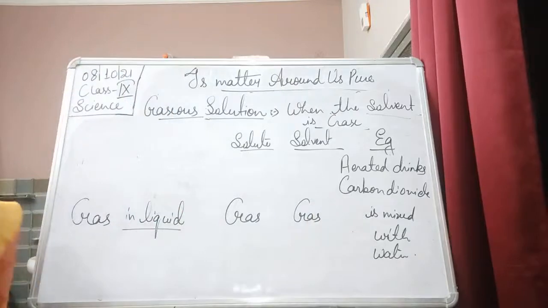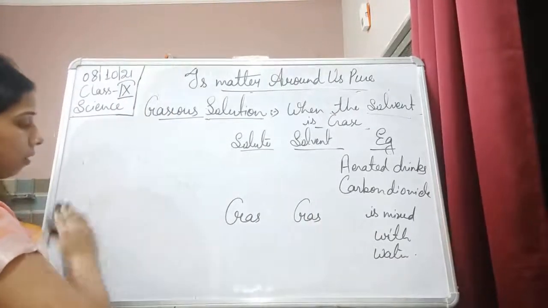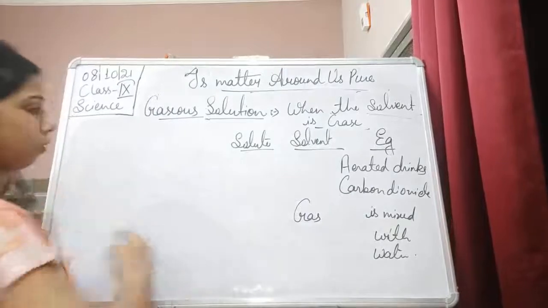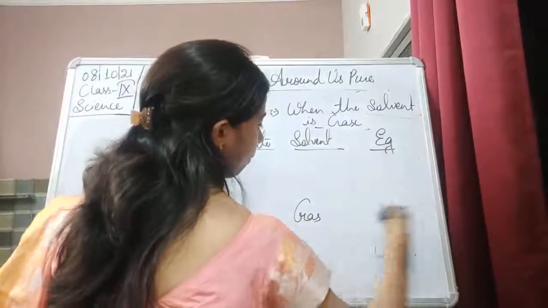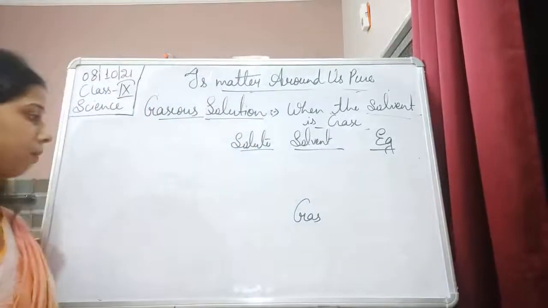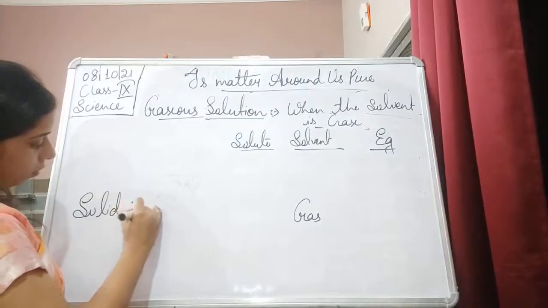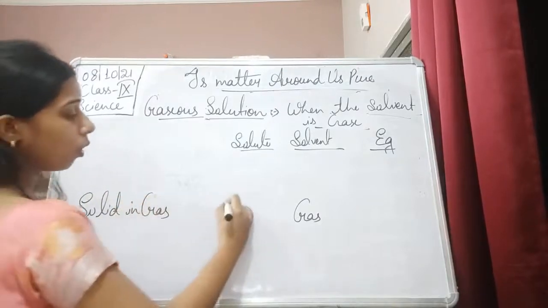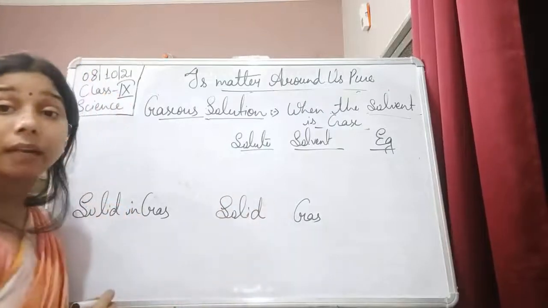The first one that we will take here, students, is solid in gas. Solute is a solid, and the solvent is a gas.